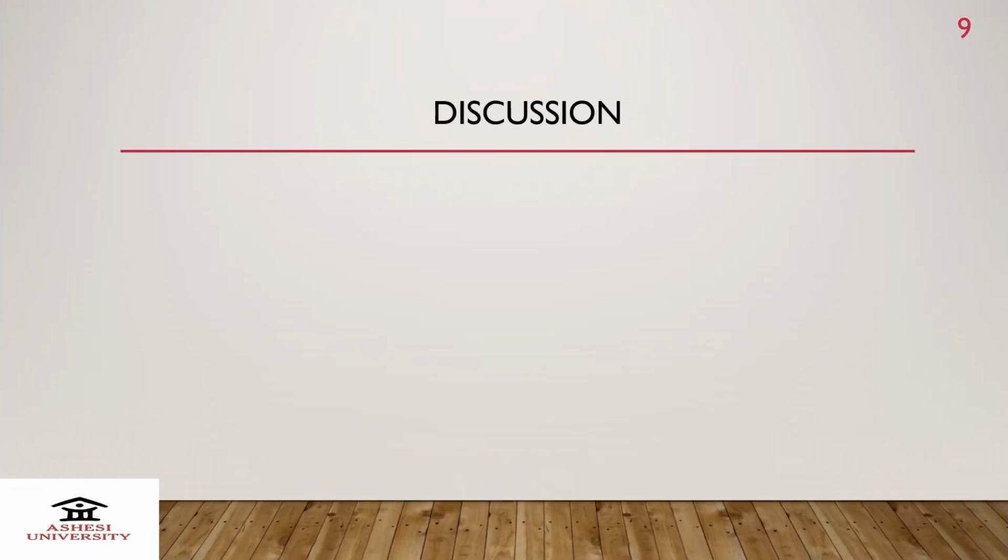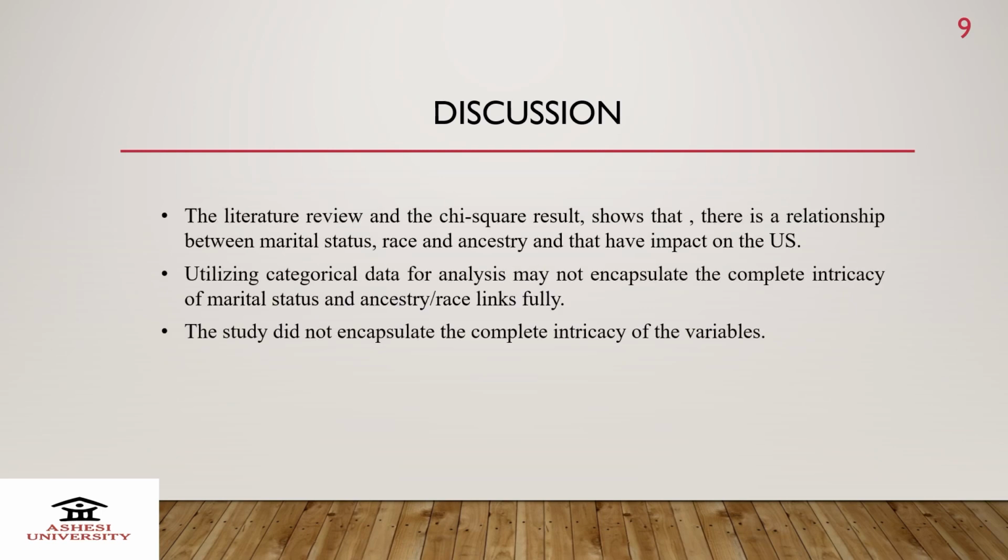The discussion question. There was a general discussion question, and that was in support of the literature review and the chi-square results. Since the literature review and the chi-square results all produce the same outcome, showing that there's a relationship between marital status, race, and ancestry, and they all have an impact on the US, there's no need for any opposition because they were all in one direction.